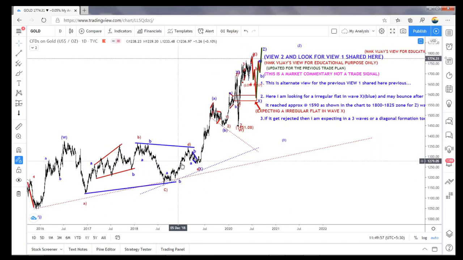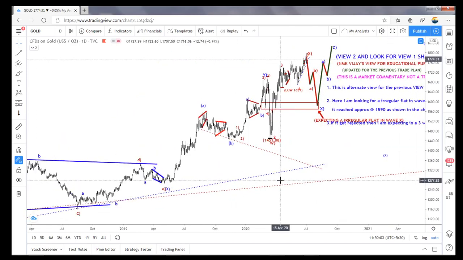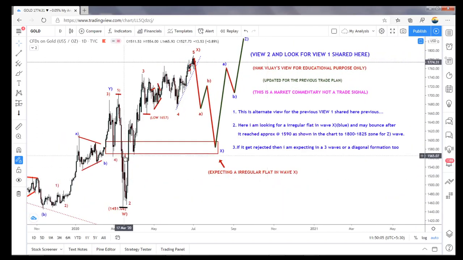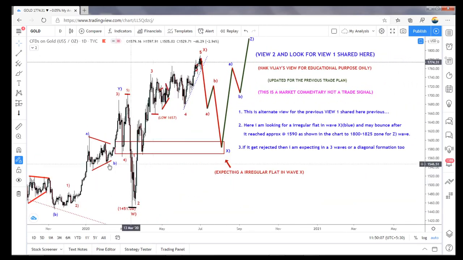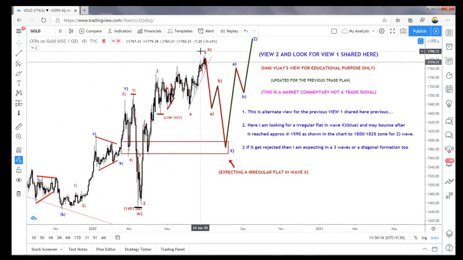So I took it as a triangle. A is finished, B is also finished. C, we are in the ending diagonal. So at that time, this could be B ended here. C is a 1, so this is a 2. So the whole thing becomes a 3 that ended here. So expecting the fourth wave, or this could be the fourth wave and fifth wave. The fourth wave is ended here according to the first view, and the fifth wave I am expecting.